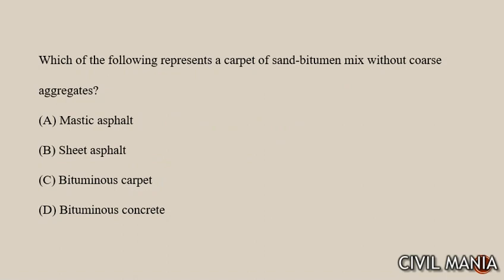After this, next question is which of the following represents a carpet of sand bitumen mixed without coarse aggregate. Without coarse aggregate, it is mastic asphalt, sheet asphalt. So the options are mastic asphalt, sheet asphalt, bituminous carpet and bituminous concrete. But here it is saying mix without coarse aggregate, so the answer will be sheet asphalt.